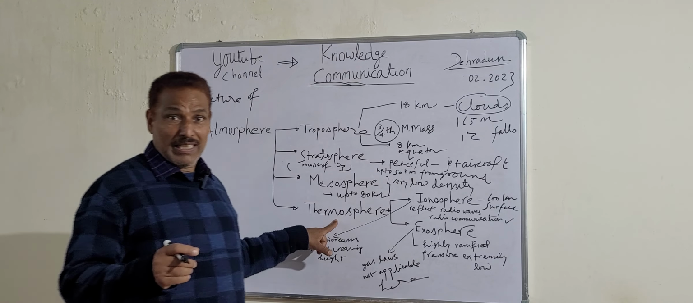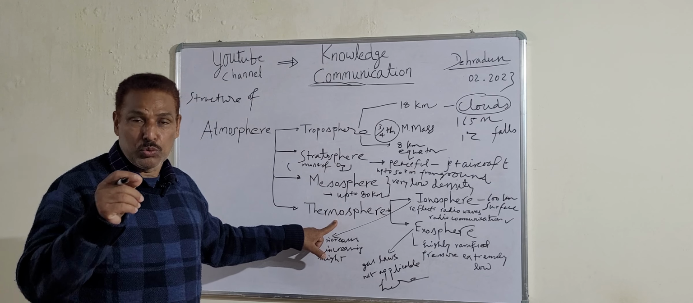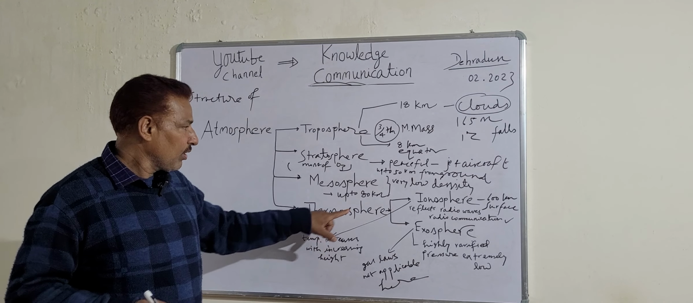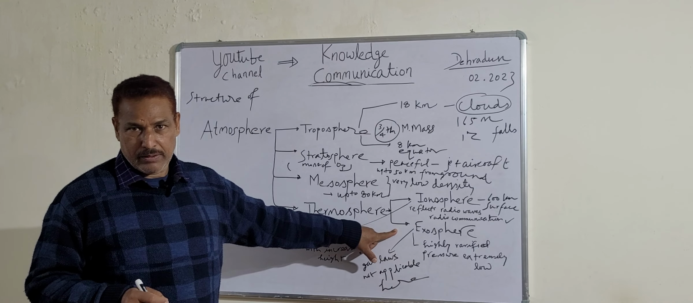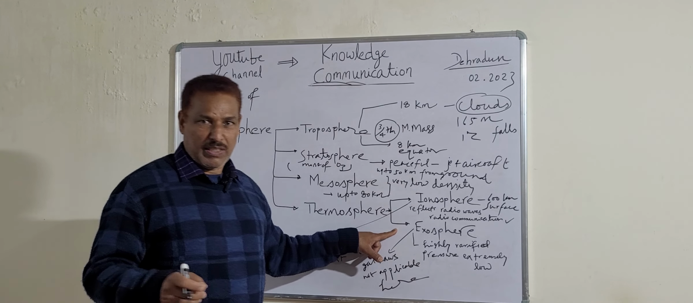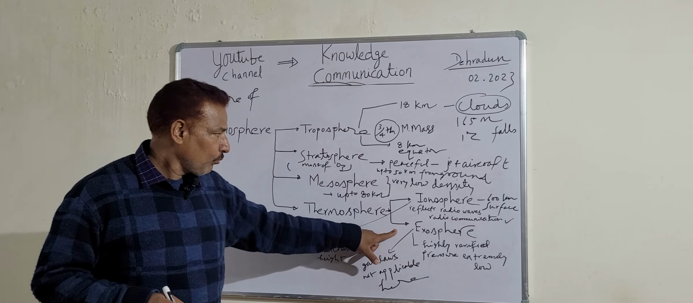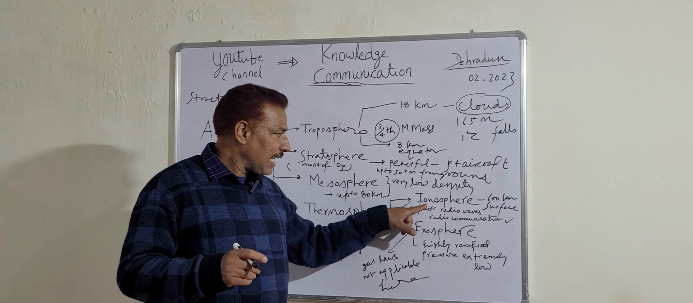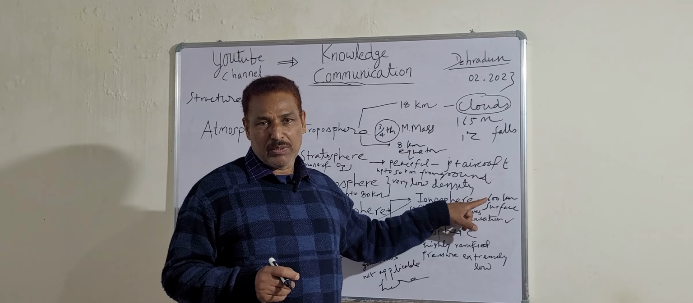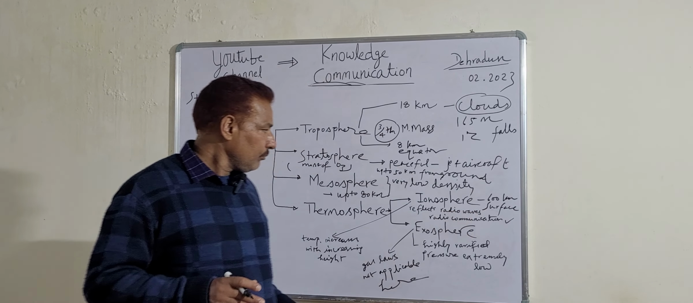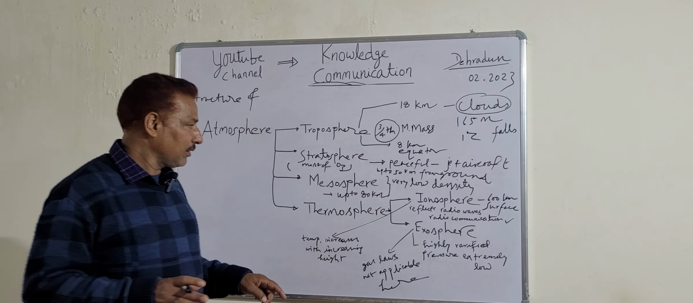The thermosphere actually contains two layers within it. Number one is the ionosphere, and number two is the exosphere. The exosphere is the last layer. Now this ionosphere exists up to 600 kilometers above the ground, above the surface of the earth.